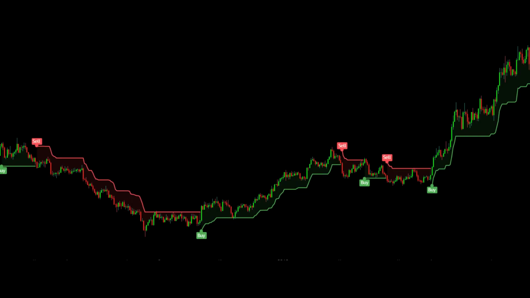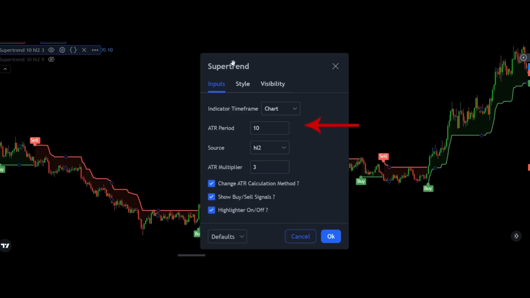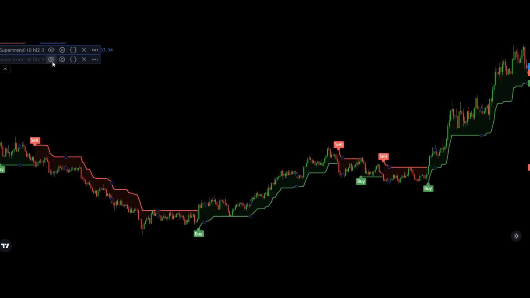In this, we will be using two supertrend indicators. Whatever the first indicator we use, its value will be the default. That is, as said earlier, the value of the ATR period will be 10, and the value of the ATR multiplier will be 3. We will not make any changes to this.